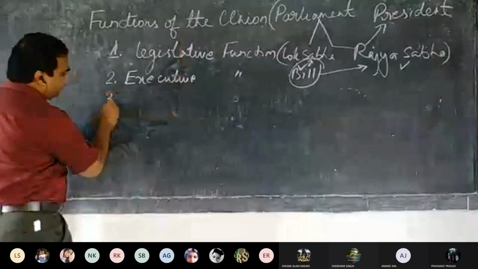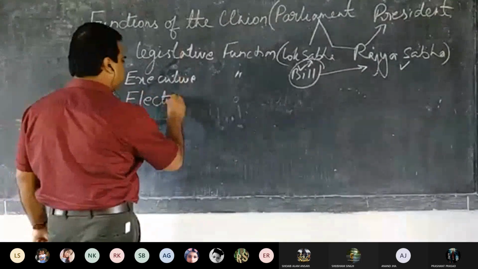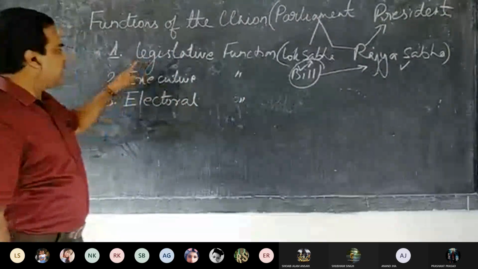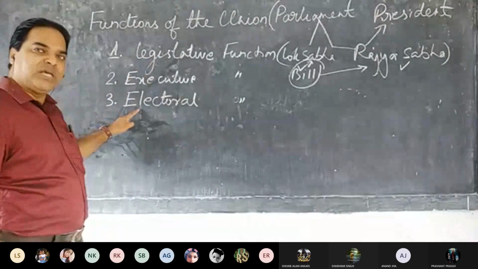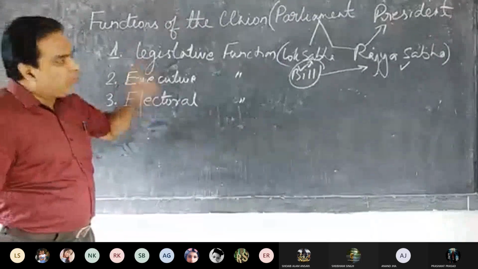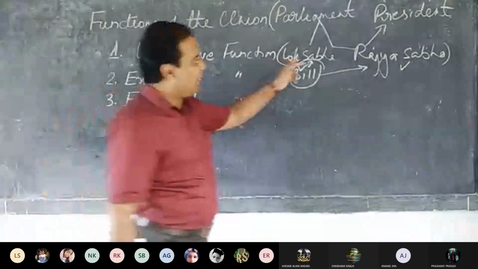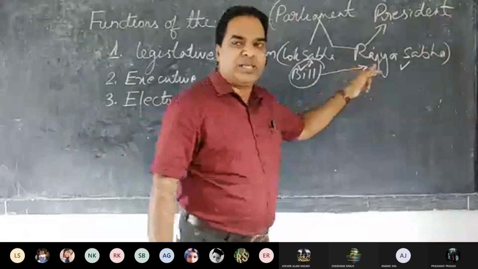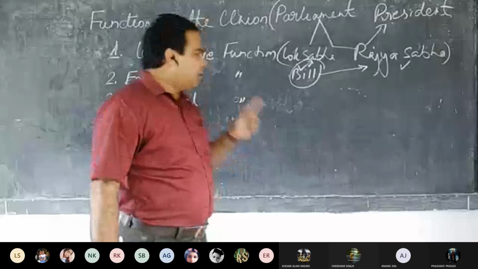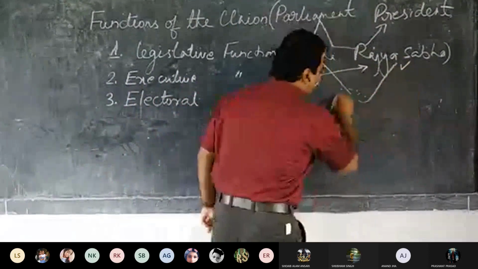Now, number three, electoral functions. Legislative function, executive function, electoral function. I think it is not there in your book also. Just listen to me. Whenever we talk about parliament, parliament means Lok Sabha and Rajya Sabha. There are two houses in the parliament, Lok Sabha and the Rajya Sabha. So Lok Sabha and Rajya Sabha together, electoral function, they elect the president. So Lok Sabha and Rajya Sabha members elect the president.